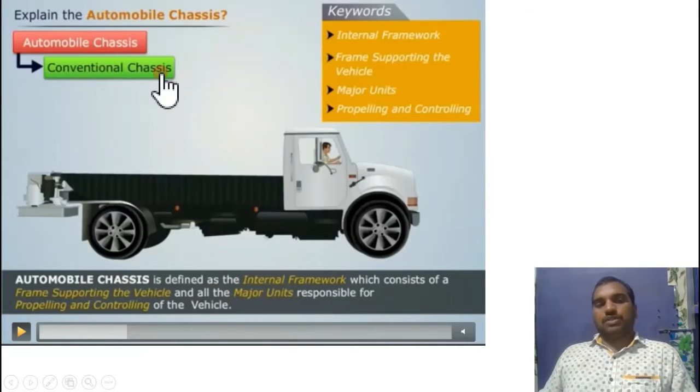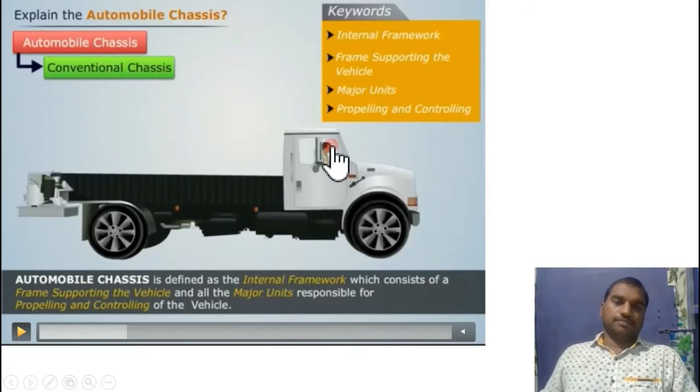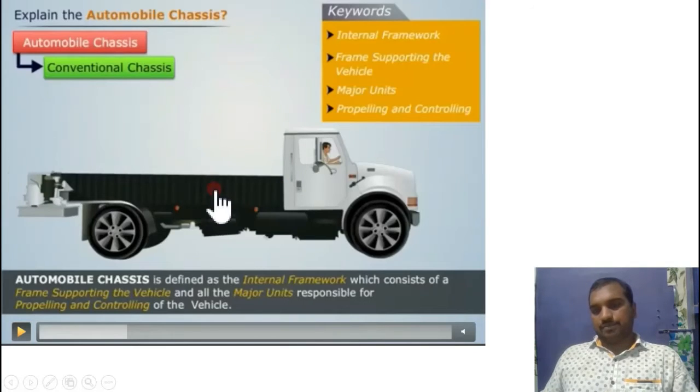So if you observe the conventional type, the space availability for carrying the cargo is less. Okay, the engine is placed before the driver's cabin. Driver visibility is less. Space utilization is less. Observe here. Observe the video. Is it correct or not?